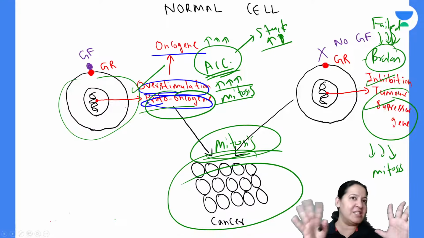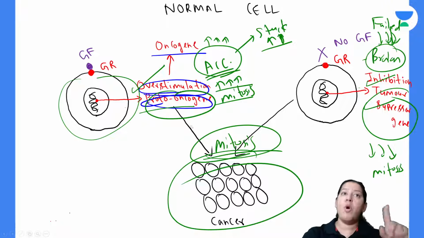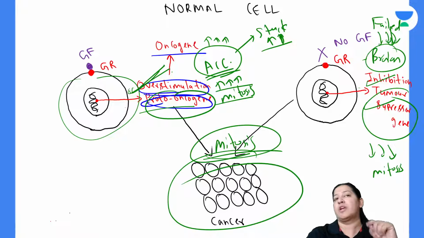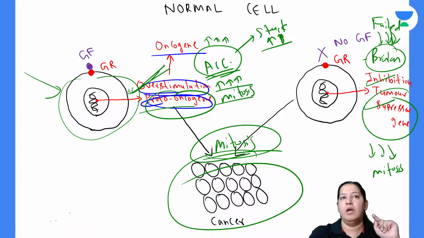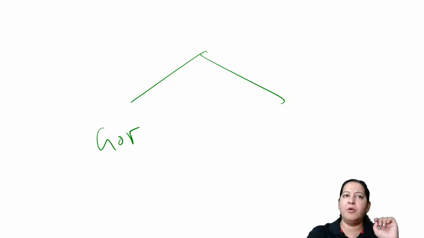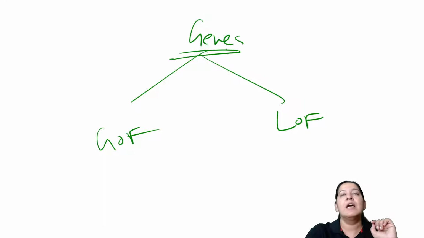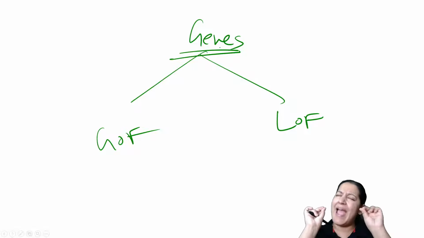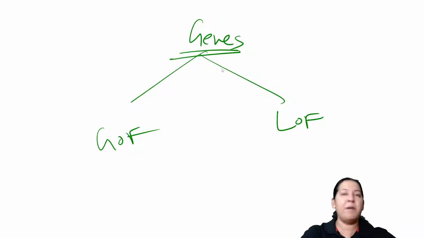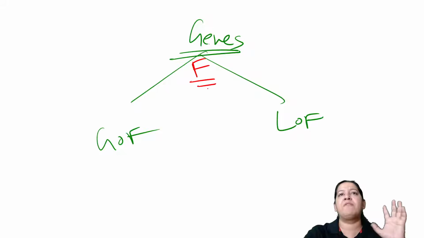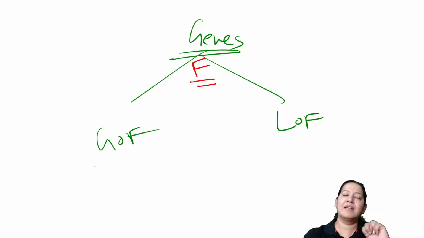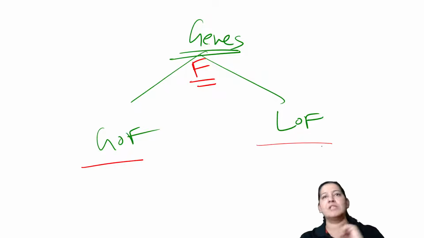So basically, I am teaching you proto-oncogene right now. In proto-oncogene, there is overstimulation due to mutation. There are 2 types of mutations in the human body: gain of function mutation and loss of function mutation. Mutation occurs at the genetic level, in genes. If any gene is there in the human body, it performs its normal function. But if the gene gets mutated, 2 options are there: either the mutation is gain of function or loss of function.